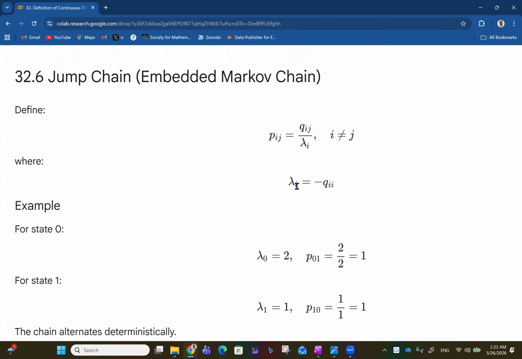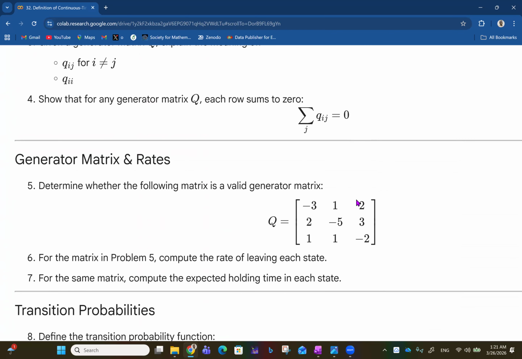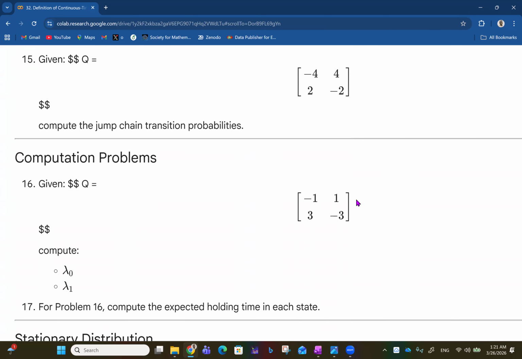Okay, lambda 0 will be minus Q00. Lambda 1 will be minus Q11. Lambda 2 will be minus Q, all of that. So I think the lambdas are pretty straightforward, just like what we did before. So here, lambda naught will just be minus Q00. That's minus minus 1, which is 1. Then lambda 1 is minus minus 3, which is 3.